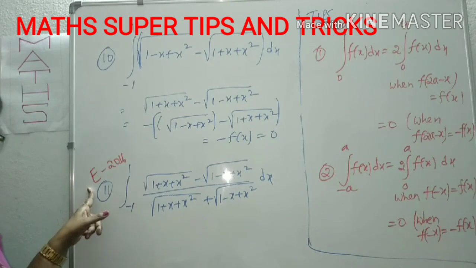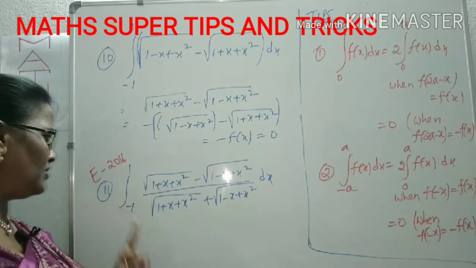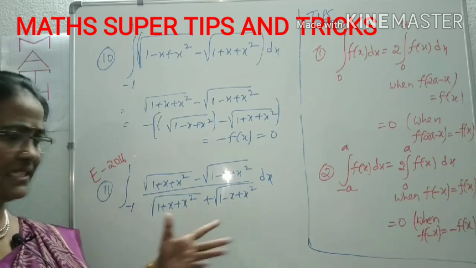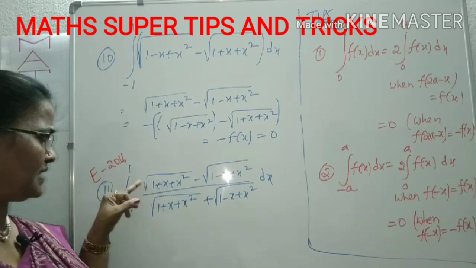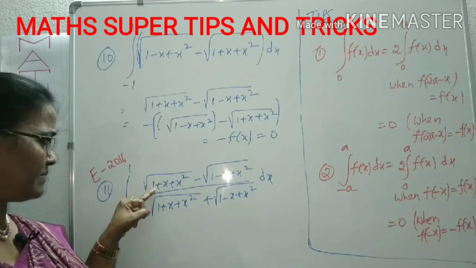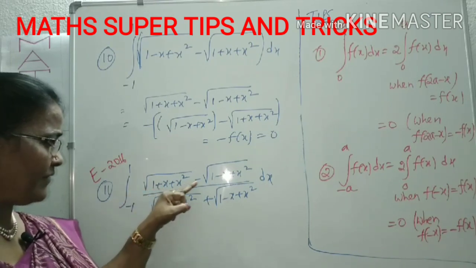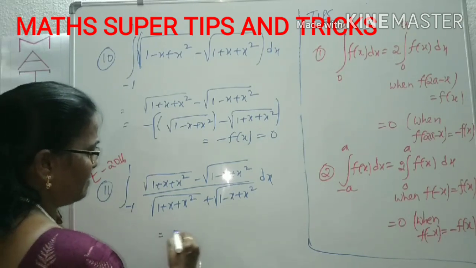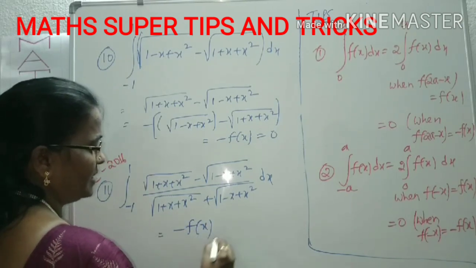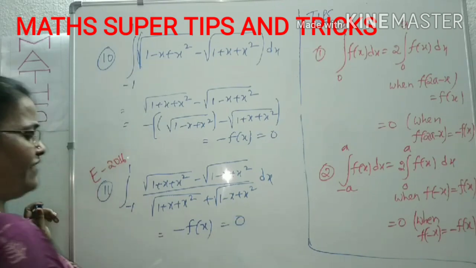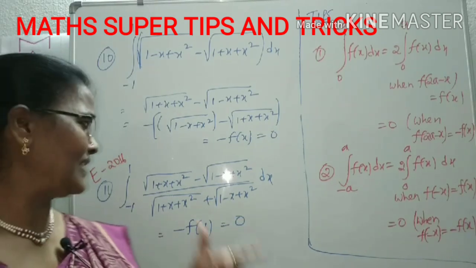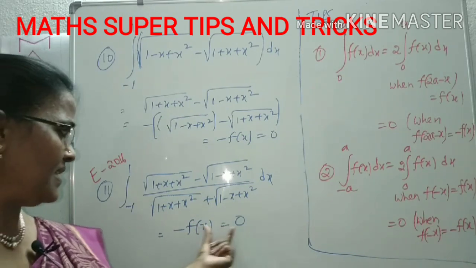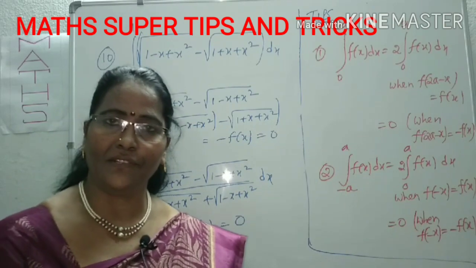It is given that MSET 2016. In this question, the integral from minus 1 to 1, in the same way the denominator has both plus signs, so no need to worry about the denominator. What is the numerator? In place of x we can write minus x, it becomes 1 minus x plus x square with minus 1 plus x plus x square, which becomes what? Minus f(x). It is 100% 0. f(minus x) is equal to minus f(x), you can think of this as f(x). Therefore 100% this result is also 0.